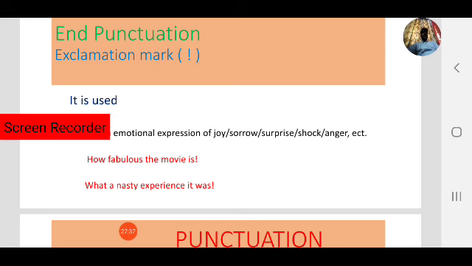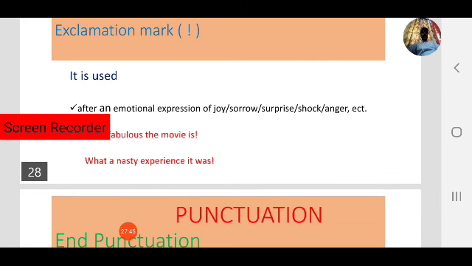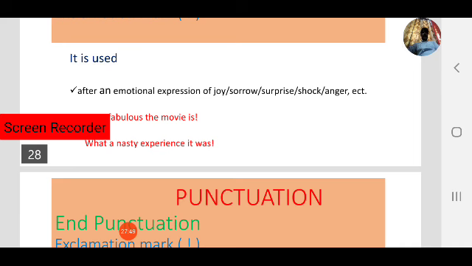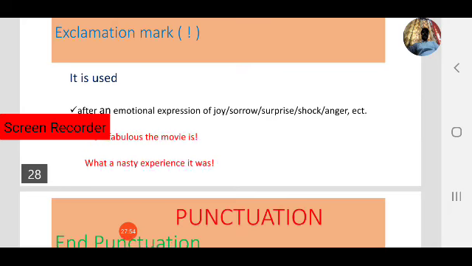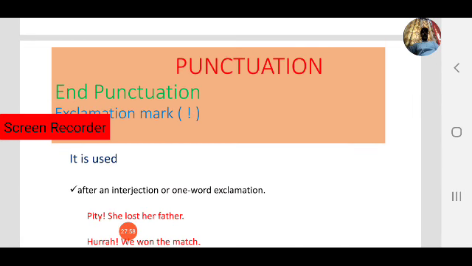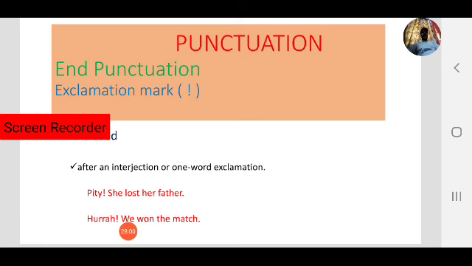That's why the exclamation mark is also called an end punctuation. Next, this is the one case: after emotional expressions of joy, sorrow, surprise or shock, we use an exclamation mark. Coming to another case, after an interjection or one word exclamation.